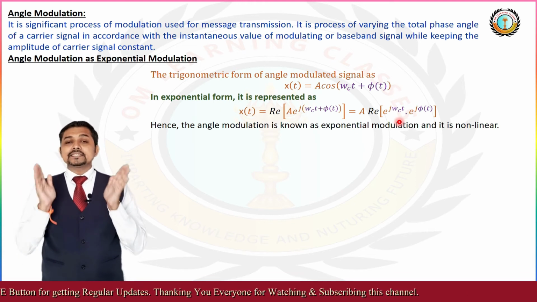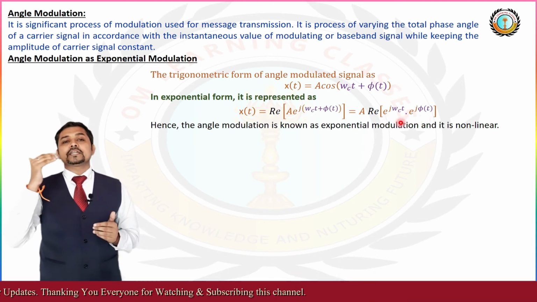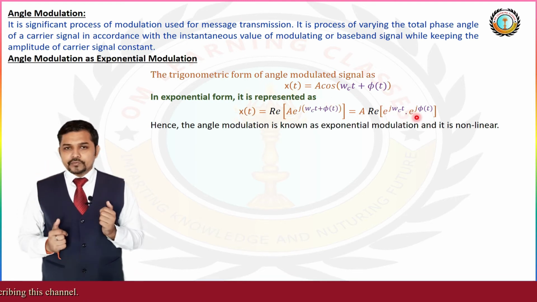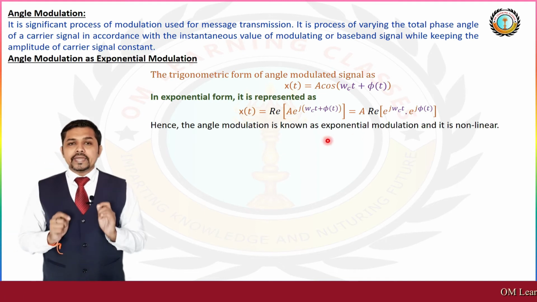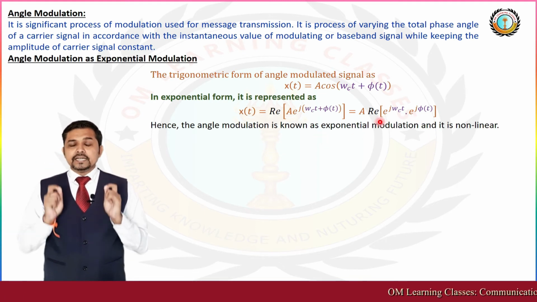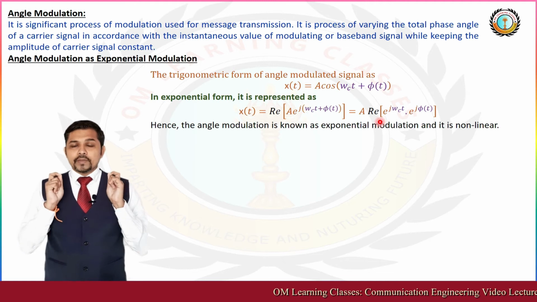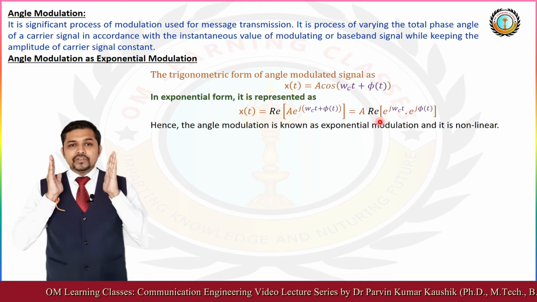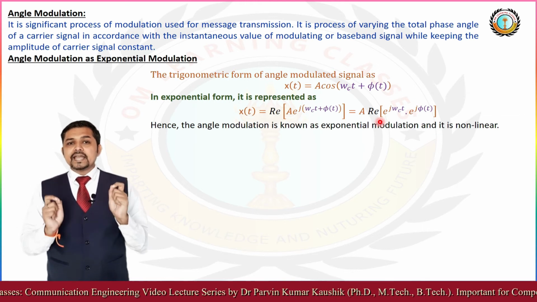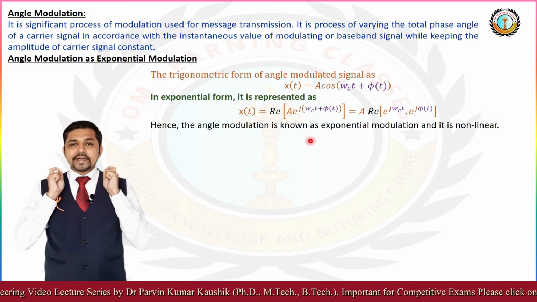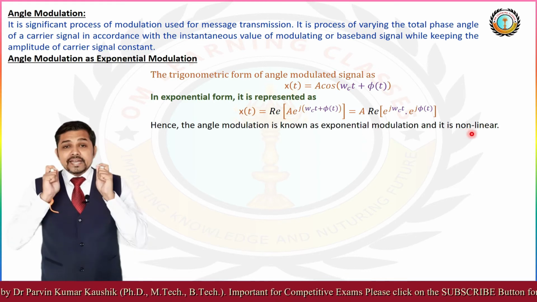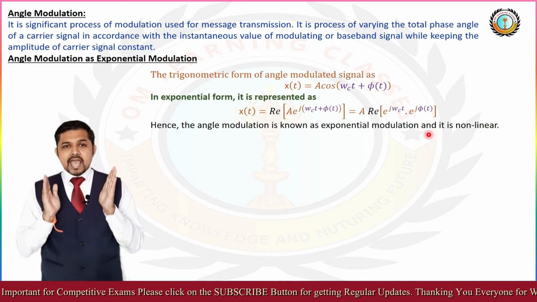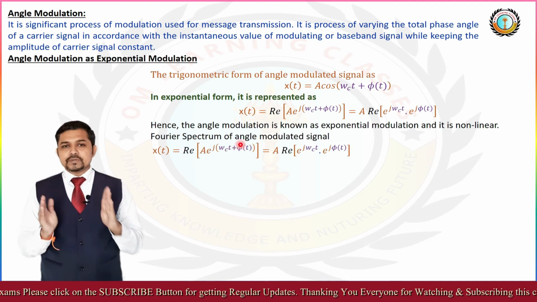So by utilizing this, we convert the trigonometric form of the angle modulated wave into its exponential form, which is further equivalent to real part, bracket start, exponential j omega ct dot exponential j phi t. And we found that this angle modulation type is exponential modulation. It has a non-linear Fourier spectrum as per its mathematical representation.